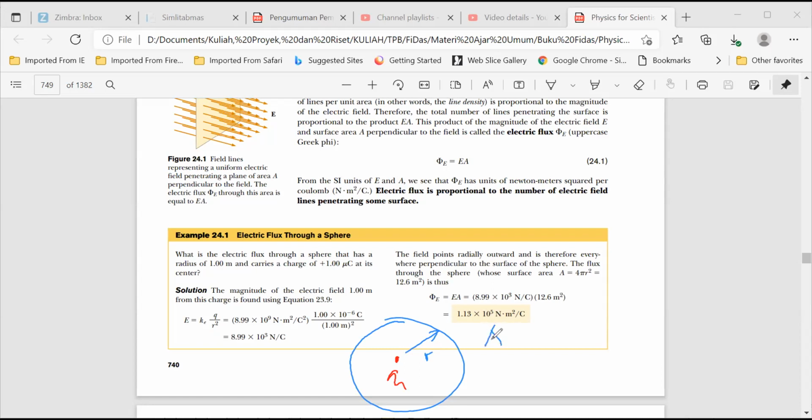The area of the sphere is 4 pi r squared.